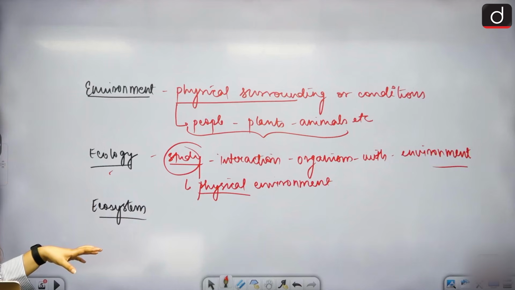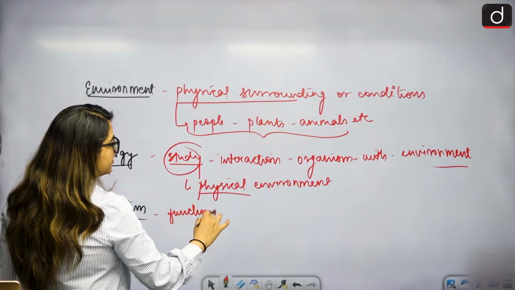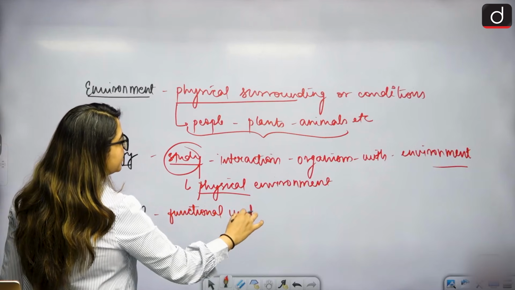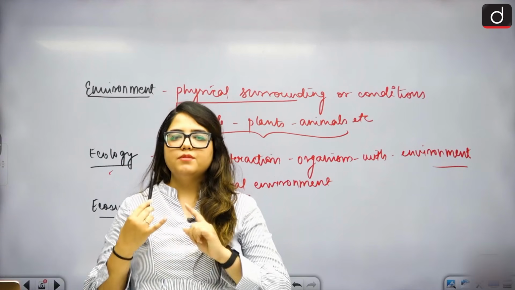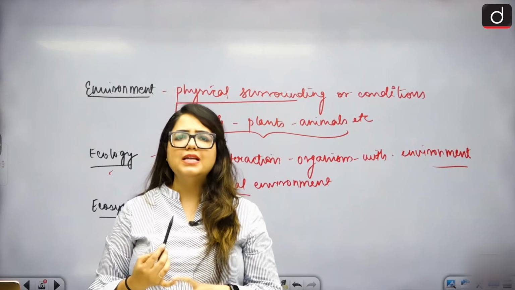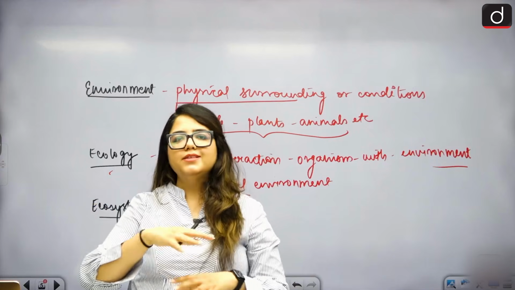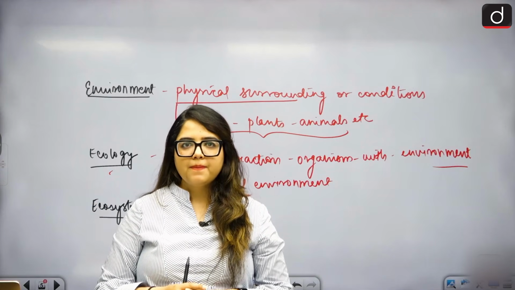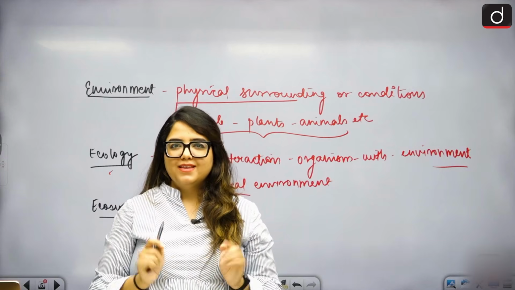What is ecosystem then? Ecosystem is a functional unit. For example, your room where you're staying, you're able to eat food, you're able to study, you're able to sleep, you're able to live your life basically, interacting with all the elements of your environment. That room becomes your ecosystem, right?